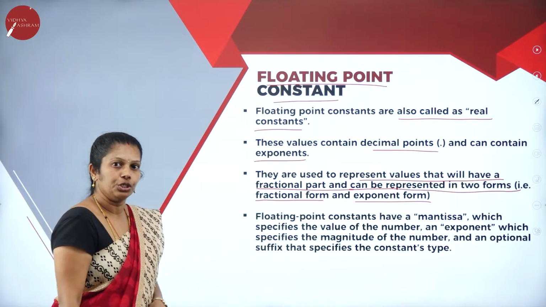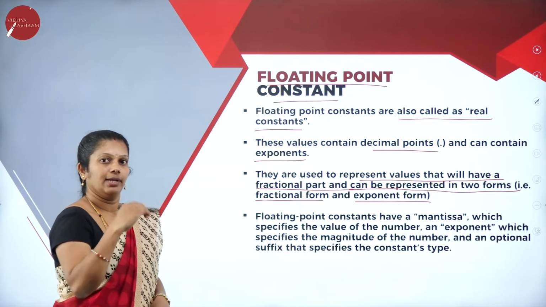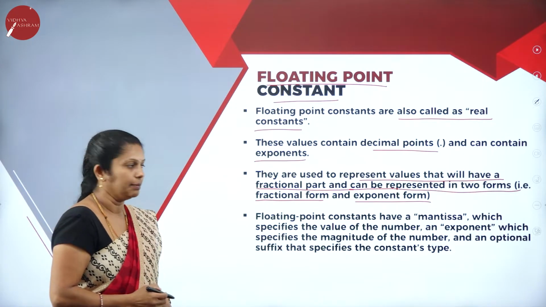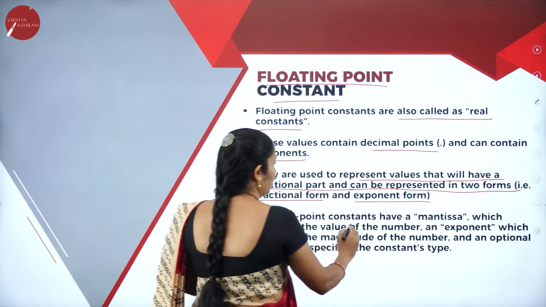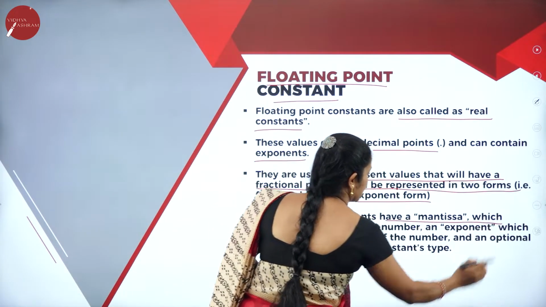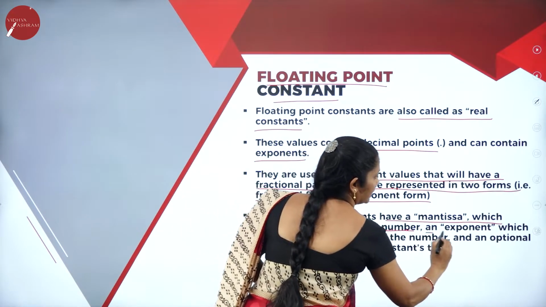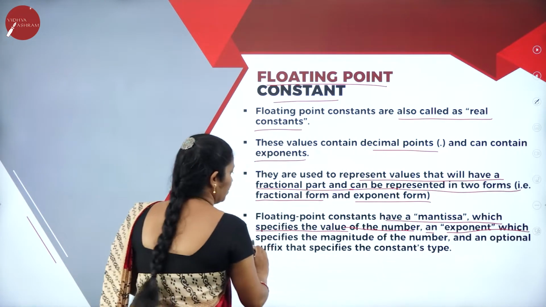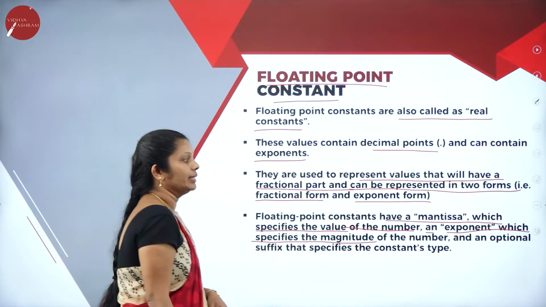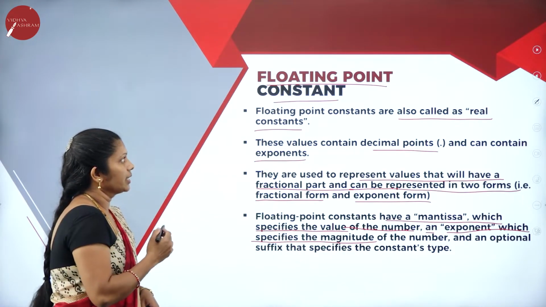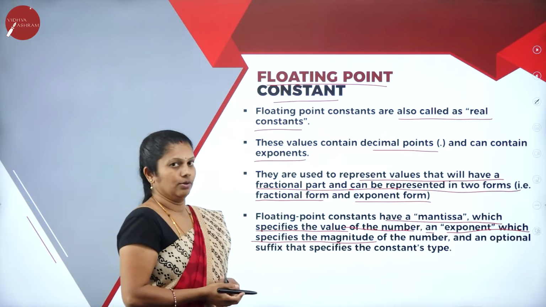Floating point constants have a mantissa, which specifies the value of the number, and an exponent, which specifies the magnitude of the number. This is regarding floating point constants.